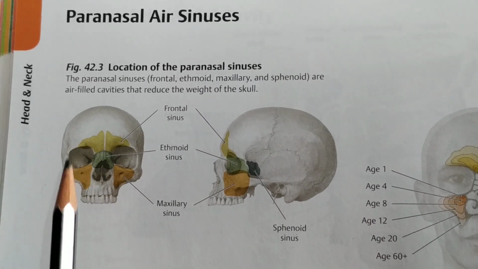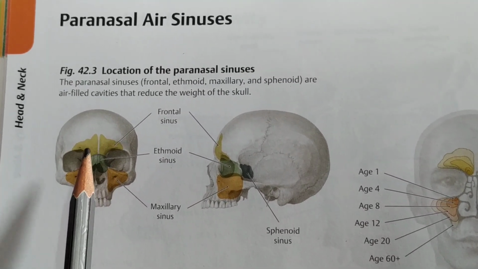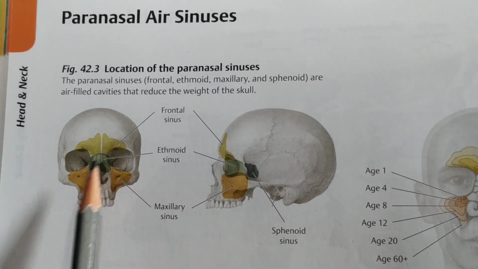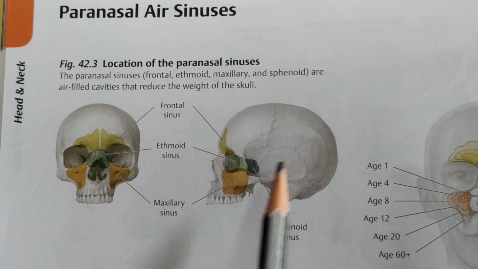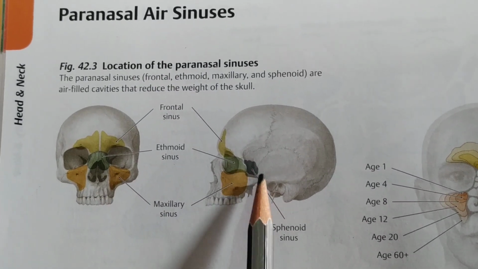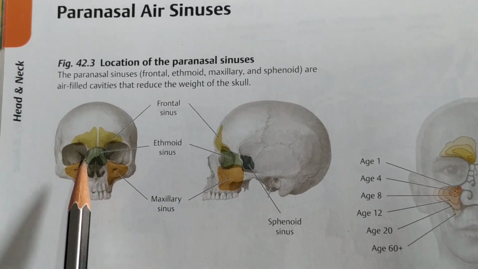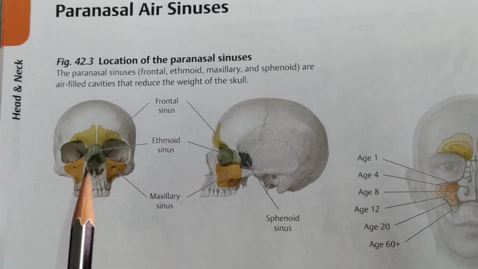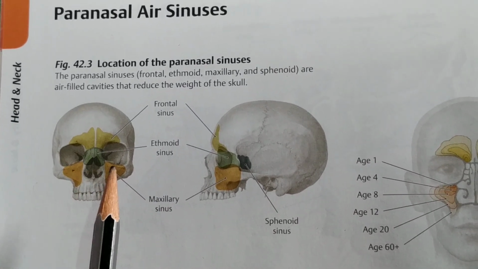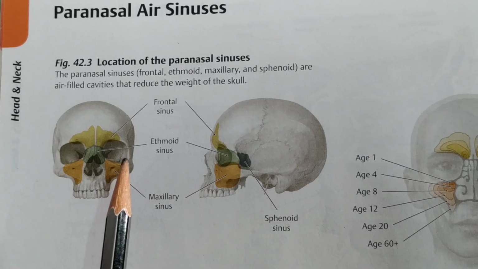The sinuses are arranged in pairs: the frontal sinuses, the ethmoidal sinuses, the maxillary sinuses, and on both sides the sphenoidal sinuses. The ethmoidal sinuses are divided into three groups: the anterior, the middle, and the posterior groups of ethmoidal air sinuses.